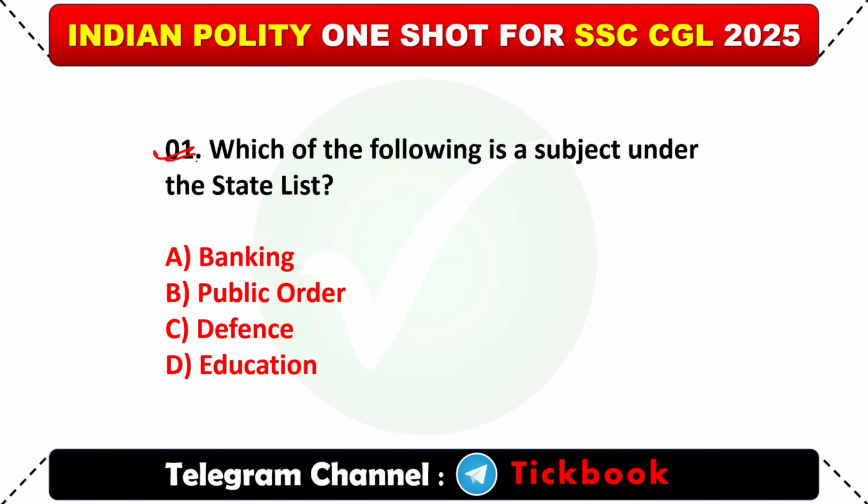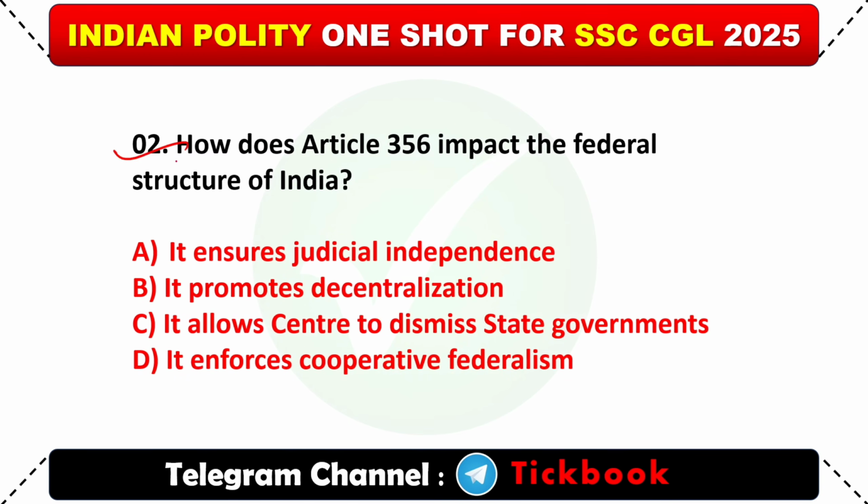So the first question, which of the following is a subject under the state list? Option number B is the correct answer, public order. Question number 2, how does Article 356 impact the federal structure of India? Option number C, it allows center to dismiss state governments.